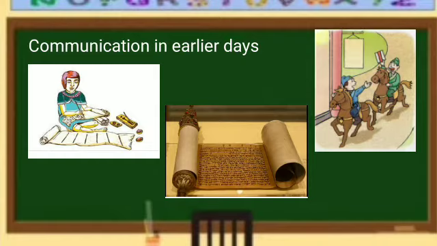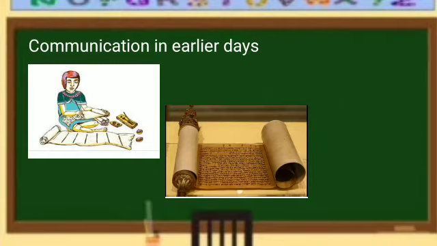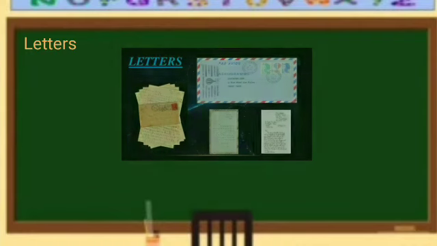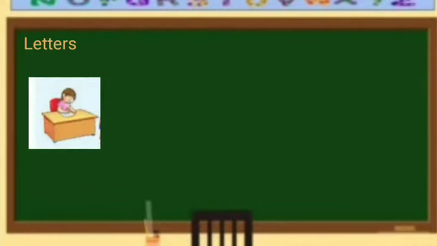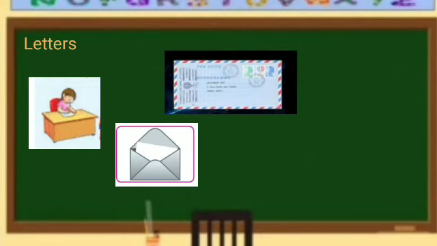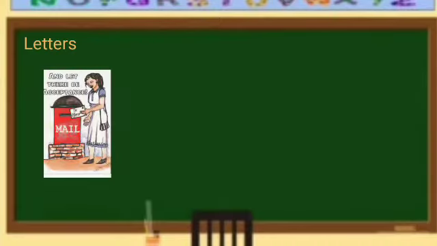During the days when there were no phones, internet, how people used to communicate? Through letters. We used to write a letter and enclose it inside an envelope and seal it. We write the address of the person to whom we are sending this letter on the envelope and then put a stamp on it, right? Then we drop the sealed envelope into a letter box.